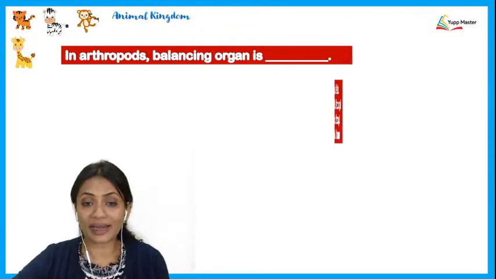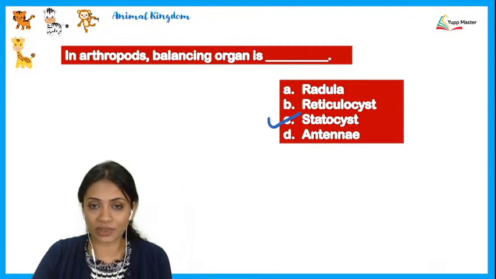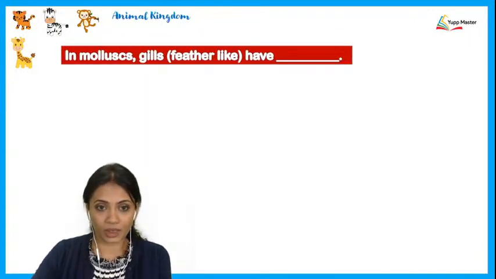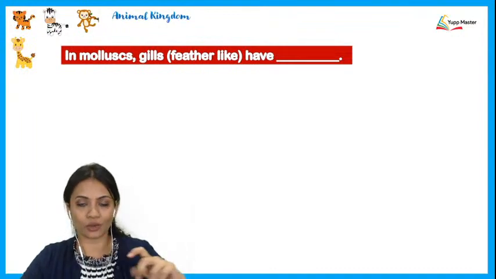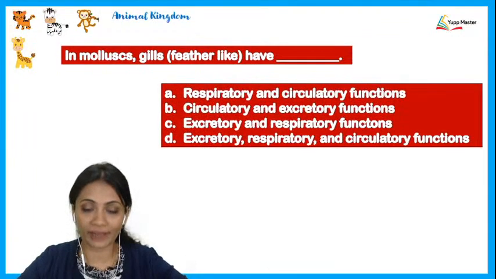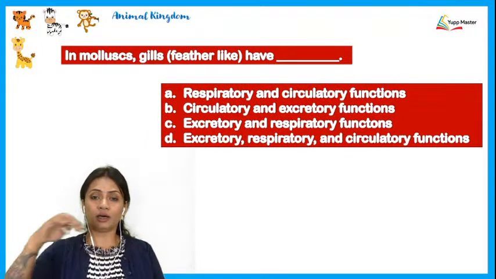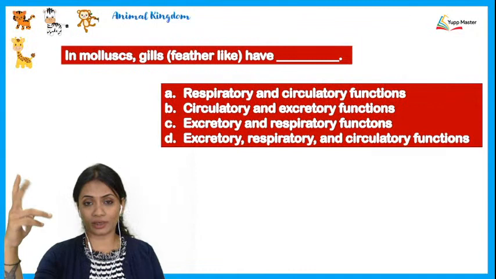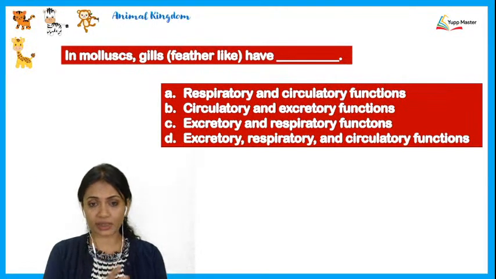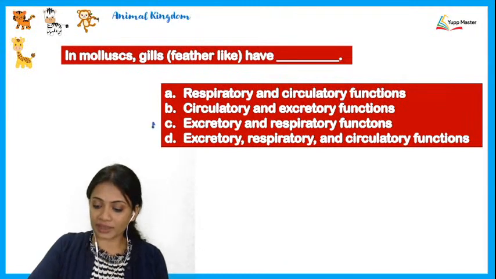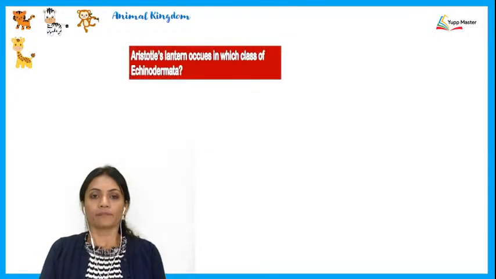In arthropods, the balancing organ is, if you remember, this has to be C, statocyst, used as the balancing organ. In mollusks, they have feather-like gills, what do they have? These gills, if you remember, are present between the mantle and the viscera. So the gills over there have two functions basically. Those two functions would be excretory and respiratory functions, all right.